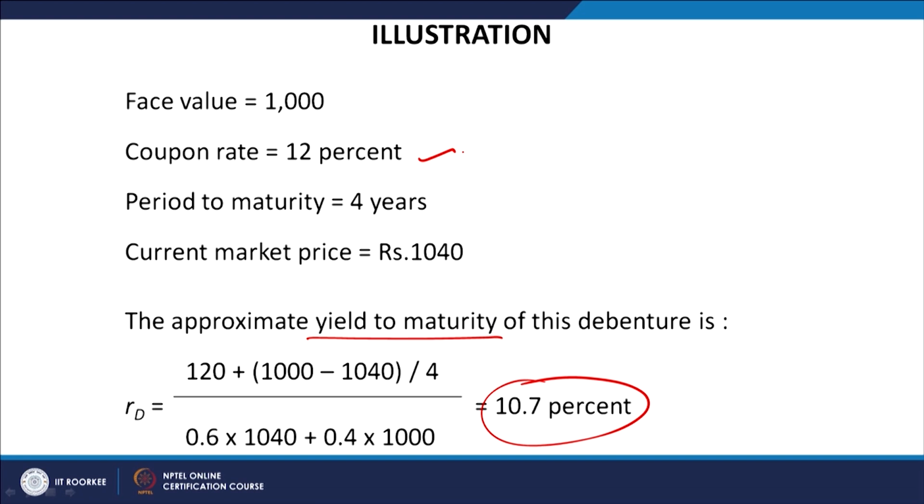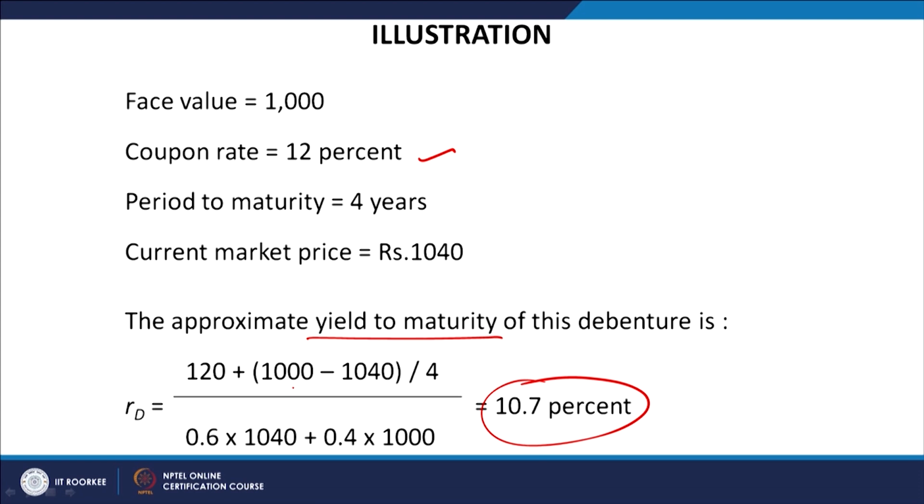We call 120 the coupon amount, which is basically the interest available, and then we have the face value and maturity value. P0 is the current market price, F is the face value, then 60% of the purchase price, the market price, and 40% of the face value. If you use this approximation method, the discount rate of this cash inflow, or the interest available from this bond instrument, is 10.7%.